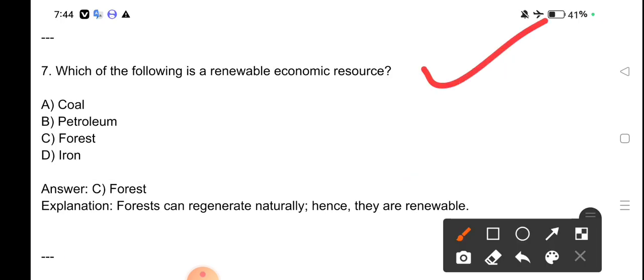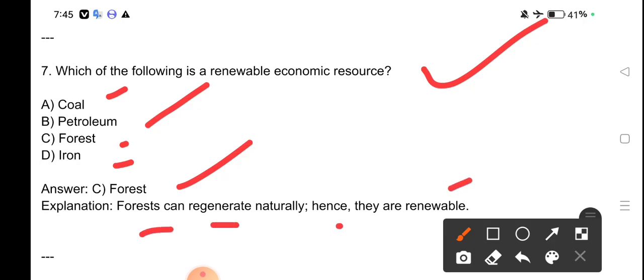Which of the following is a renewable economic resource? Coal, petroleum, forest, iron. Forest is a renewable economic resource. Forests can regenerate naturally, hence they are renewable.